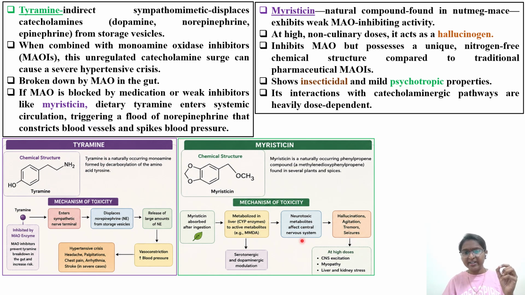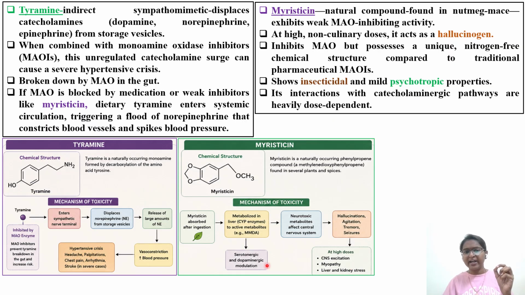So neurotoxic metabolites will affect the central nervous system: hallucination, agitation, tremors, and seizures. Whenever you're taking recreational drugs also, like MDMA, ecstasy, you have to remember those examples also. At high doses, CNS excitation, myopathy, muscle pain, as well as liver and kidney stress.